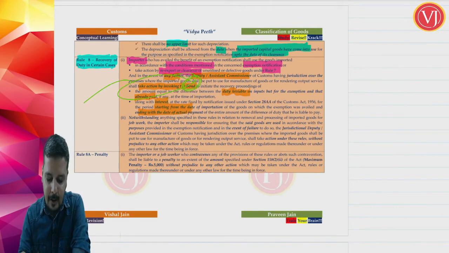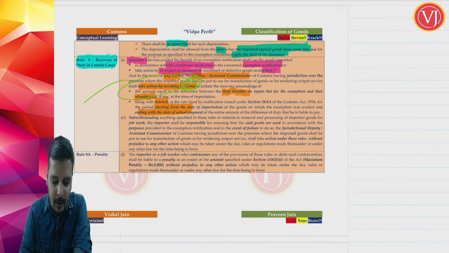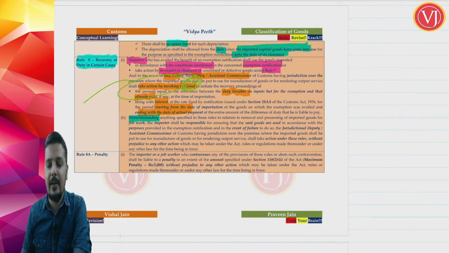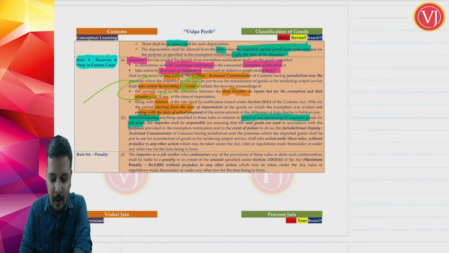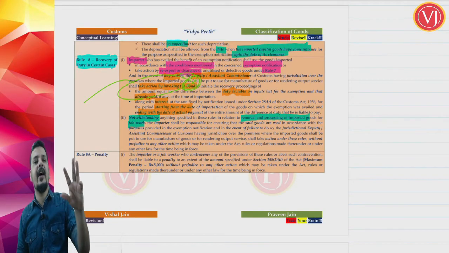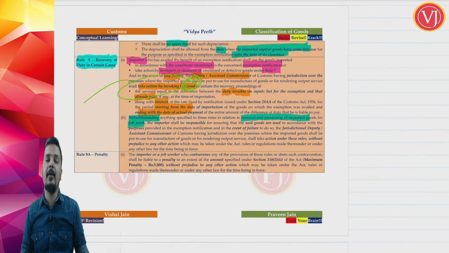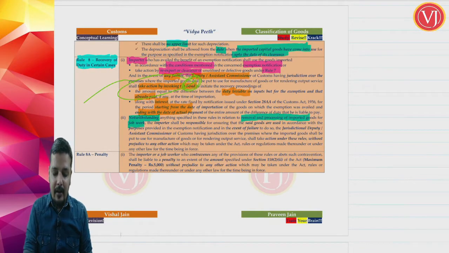Now, another very important point that they have said is that notwithstanding anything specified in these rules related to removal and processing of imported goods for job worker, obviously they have spoken about job worker also, but we have already discussed this point. Responsibility shall be of the importer.